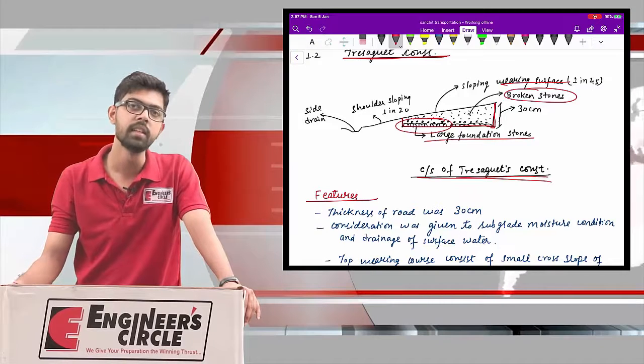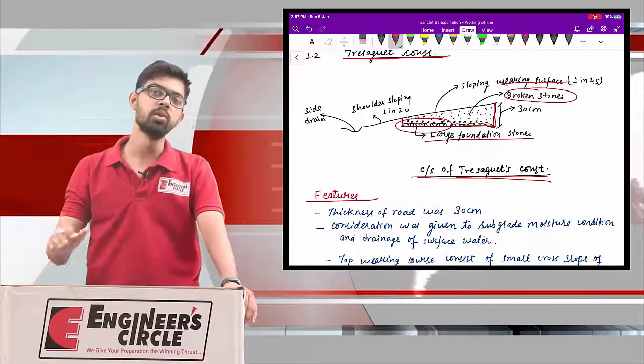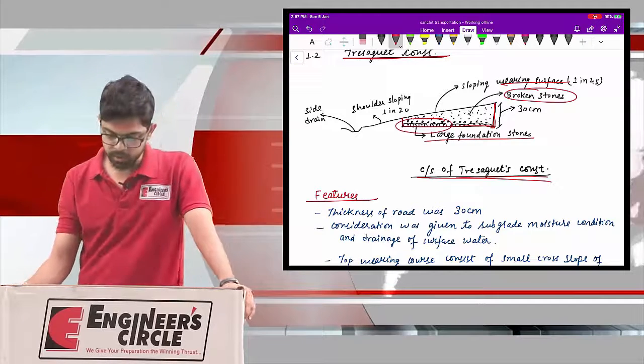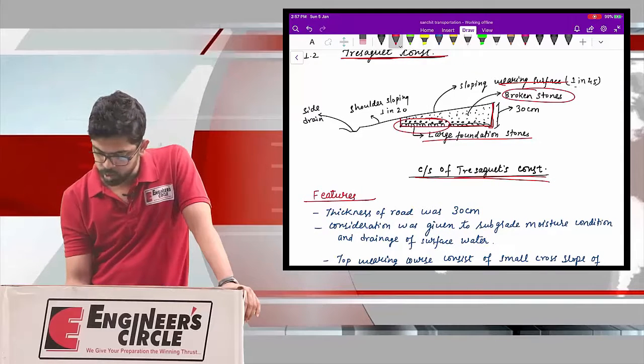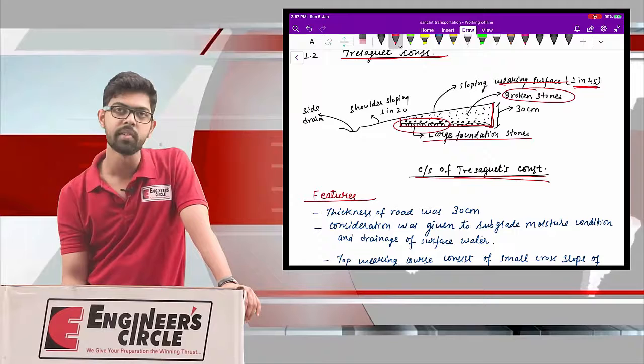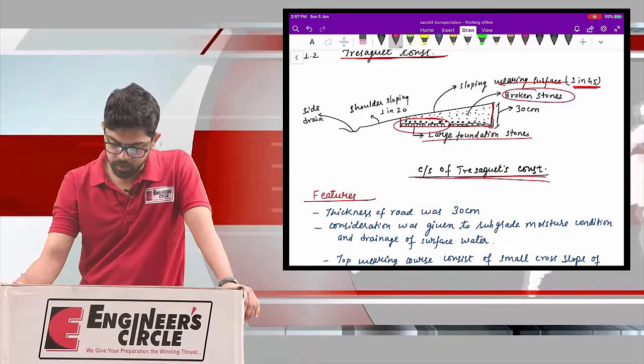So this is a uniqueness of this Trescott construction, while in the Roman road they do not provide any cross slope for the wearing surface. This sloping wearing surface has a slope of approximately 1 in 45. So this was the slope of the topmost wearing course.